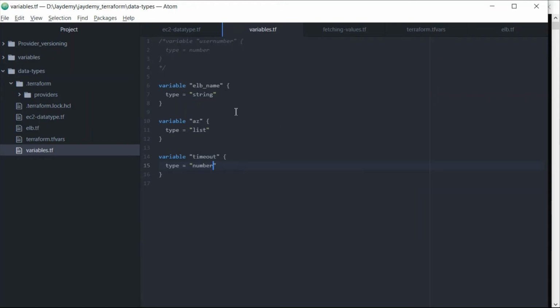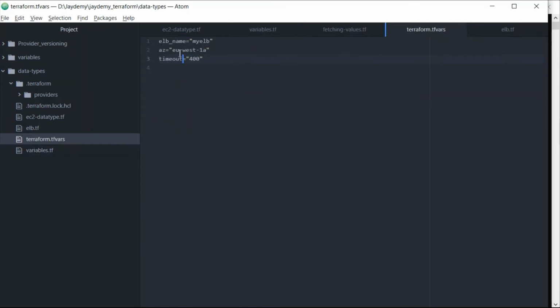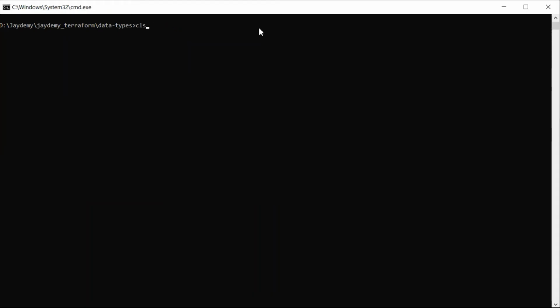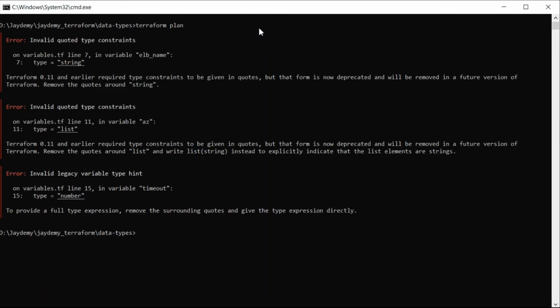Okay, just save this one, and also we need to define here the list in agent. Just go ahead and add the list here. EU west 1B. Okay, now I'll save this one. I'll go back and I will reapply it. The Terraform plan.